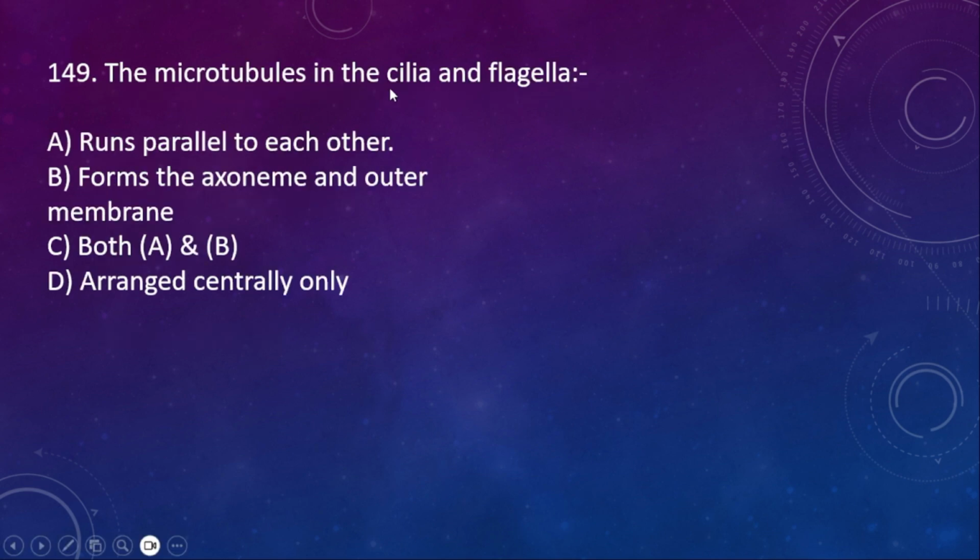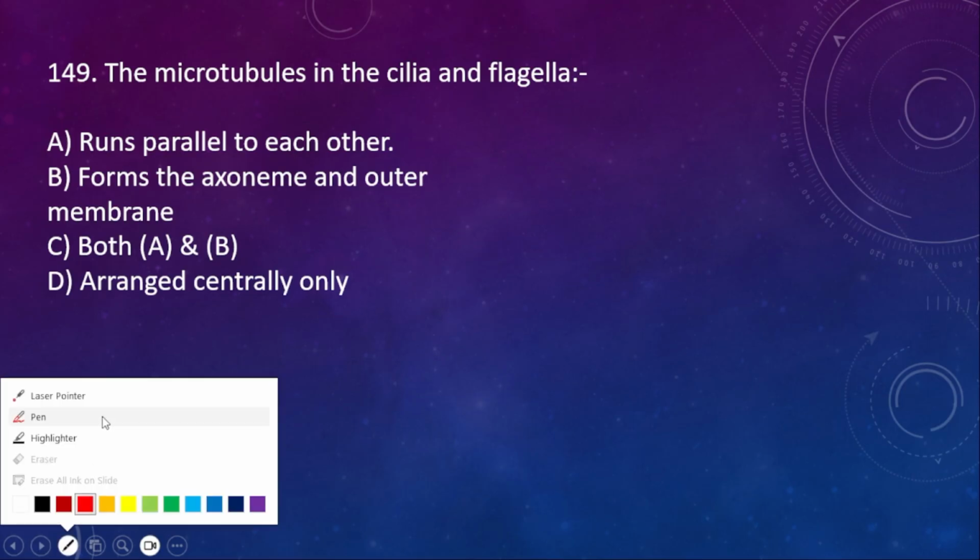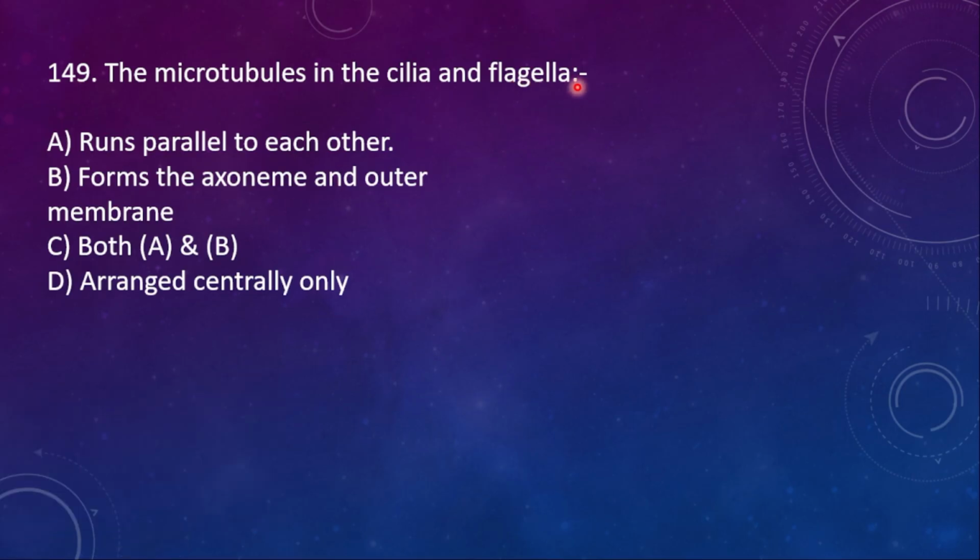The microtubule in cilia and flagella A, runs parallel to each other, B, forms the axoneme and outer membrane, C, both A and B, and then D, arranged central only. So here the right option is option A, runs parallel to each other.